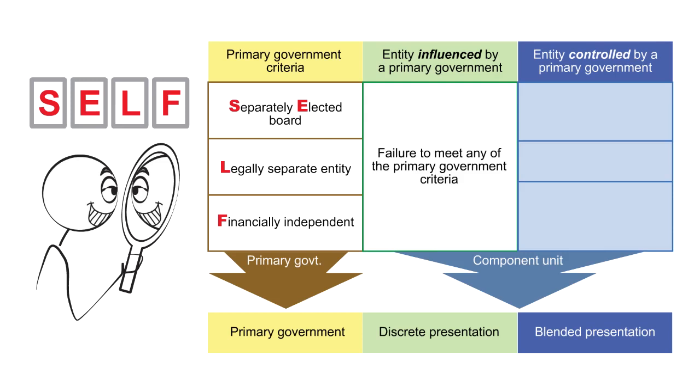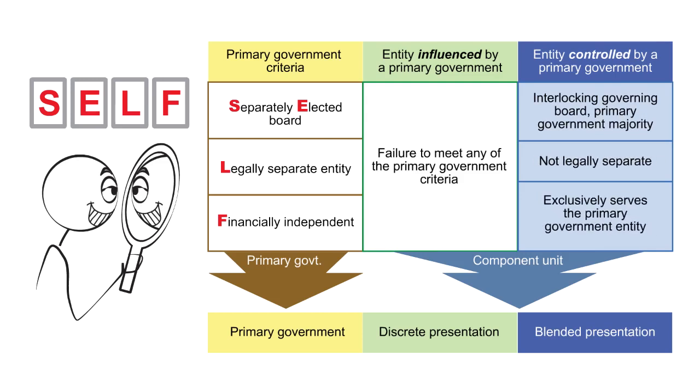So we're going to take a look at how much focus it has. And then the next item, we have the blended approach. The blended, where they're interlocked government boards, the primary government is the majority of the board. They're not legally separate, or they exclusively serve the primary government. Well, then in that case, the entity is controlled by them, as opposed to influenced. Notice the word influenced versus controlled.